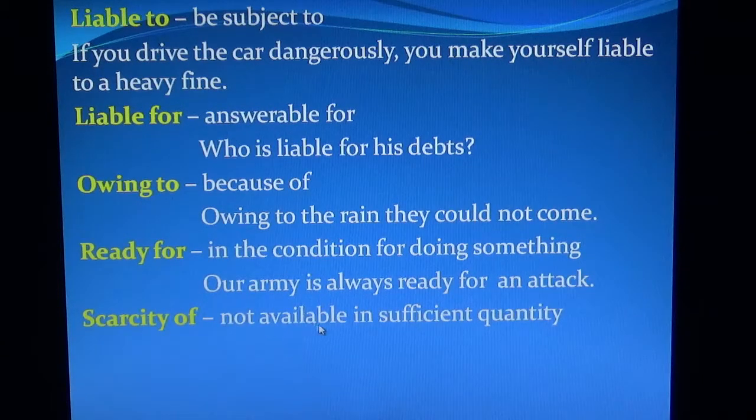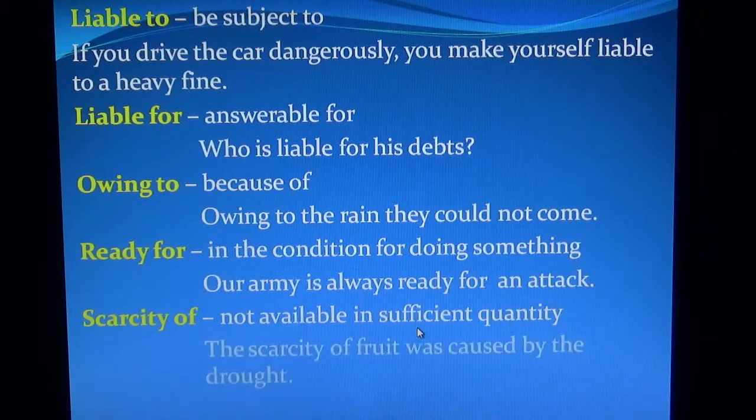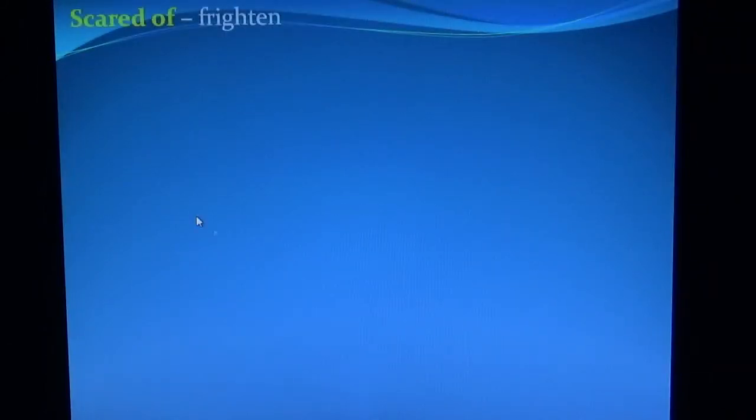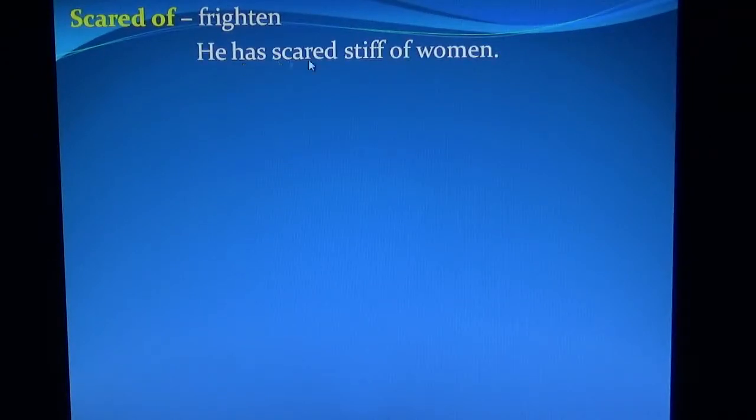Scarcity of, not available in sufficient quantity. The scarcity of fruit was caused by the drought. Scared of, frightened. Next, he is scared stiff of women.